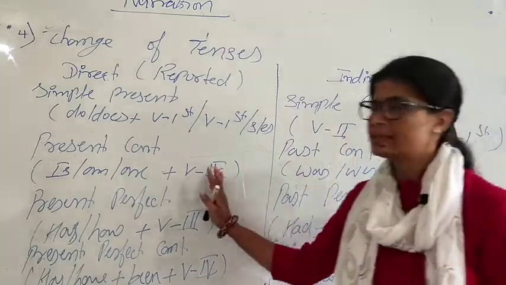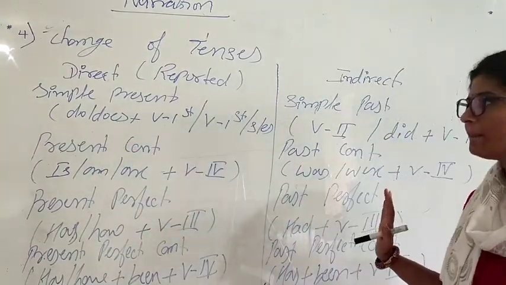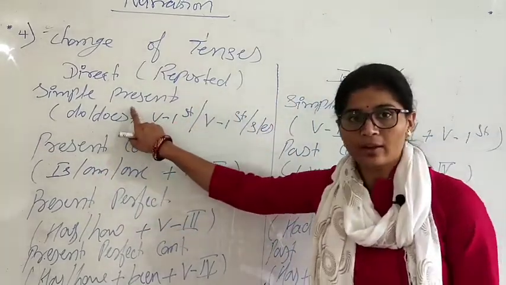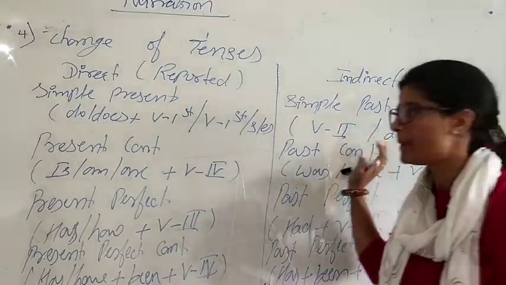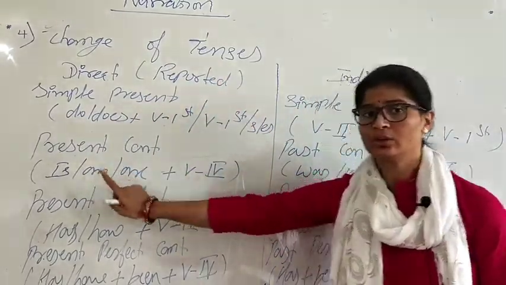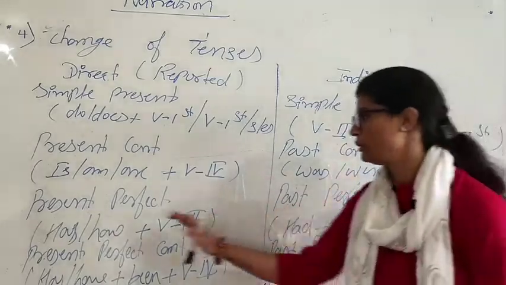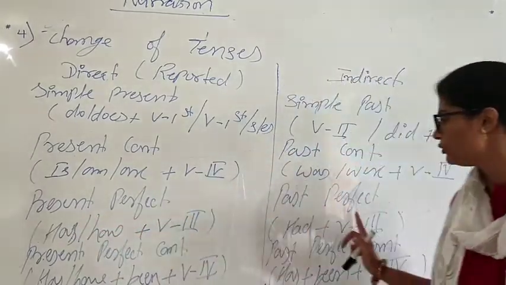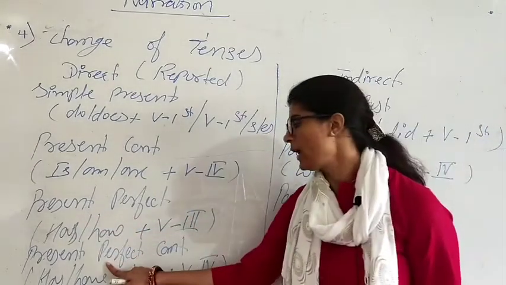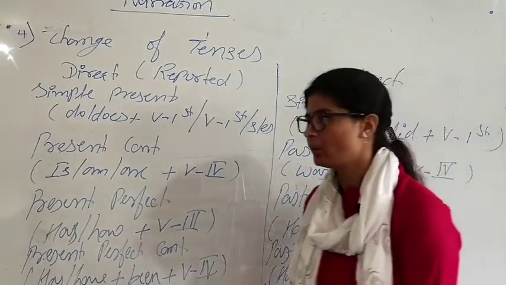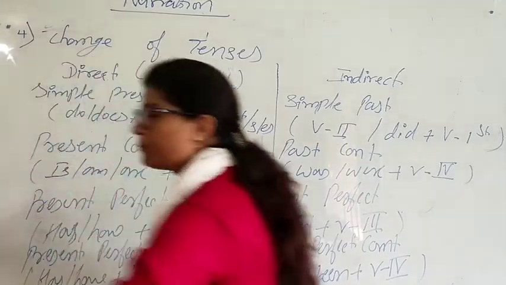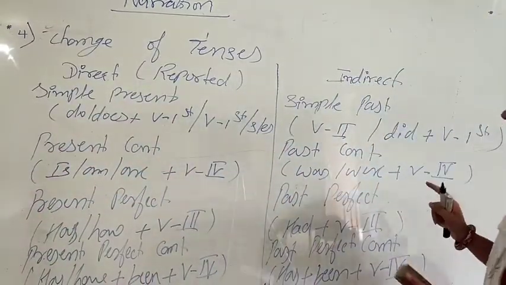Okay. So present tense is going to change into the past tense. If we have simple present in direct sentence, in indirect it is going to change to simple past. If we have present continuous, it changes to past continuous. If we have present perfect, it changes to past perfect. And if we have present perfect continuous, it changes to past perfect continuous. So this is your present tense. Now let's take the past tense.